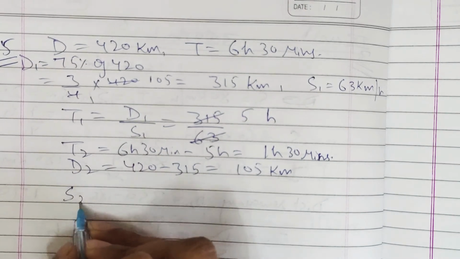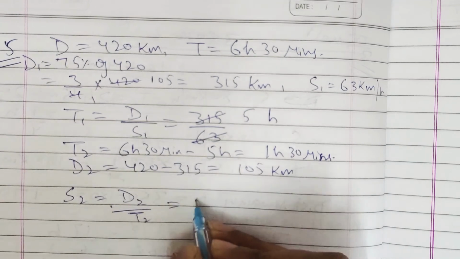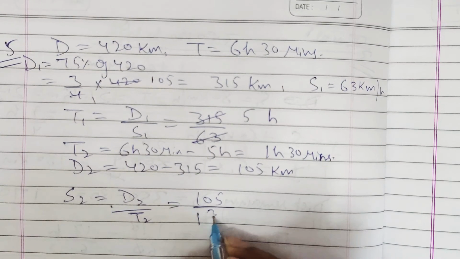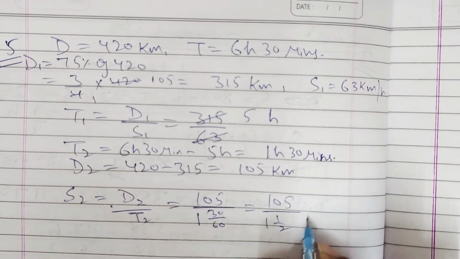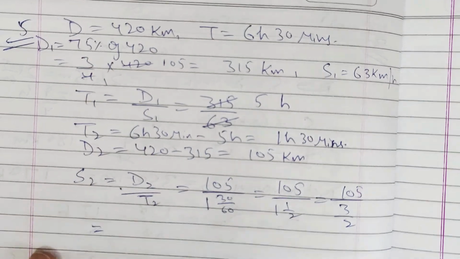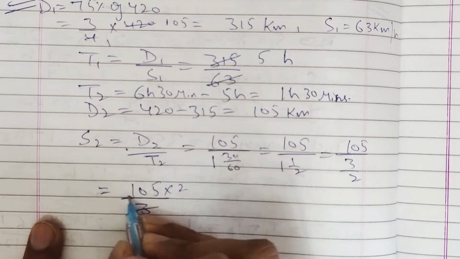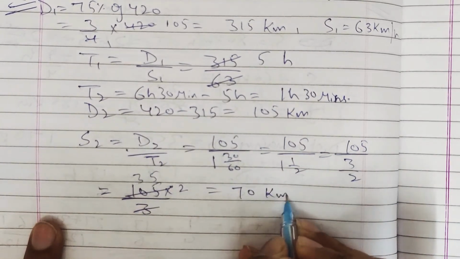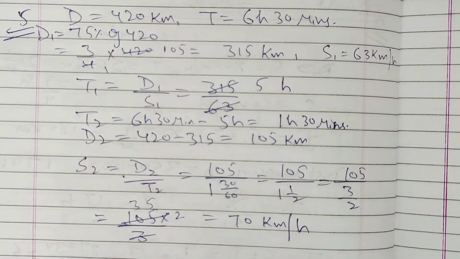So speed S2 is equal to distance upon time. Which is 105 upon 1 hour 30 minutes, meaning 1 and 30/60, or we can say 105 upon 3/2, which is 105 multiplied by 2/3. 35 times 2 is 70 kilometers per hour. 70 kilometers per hour is our answer. Pause the video and note down.